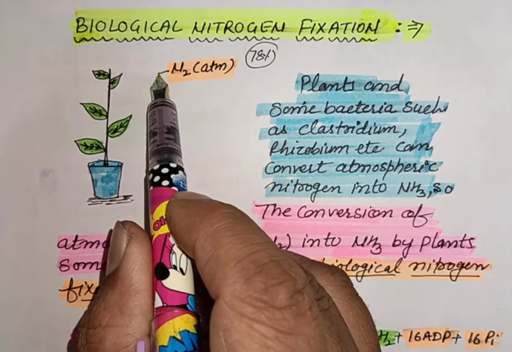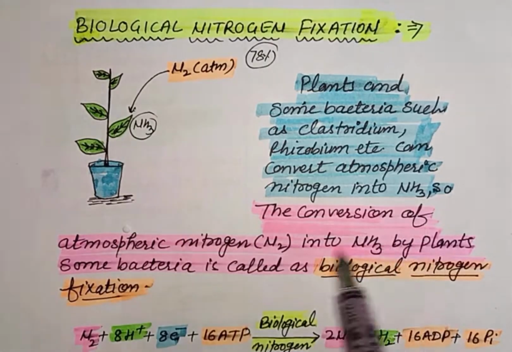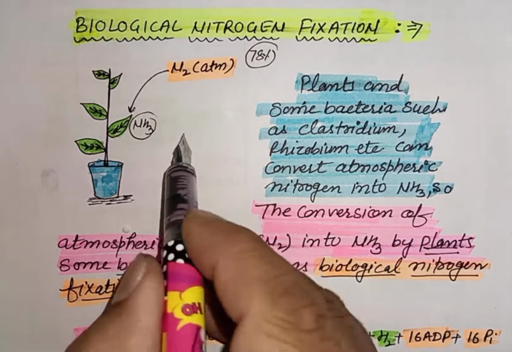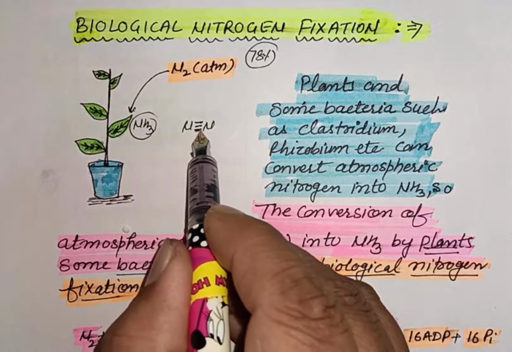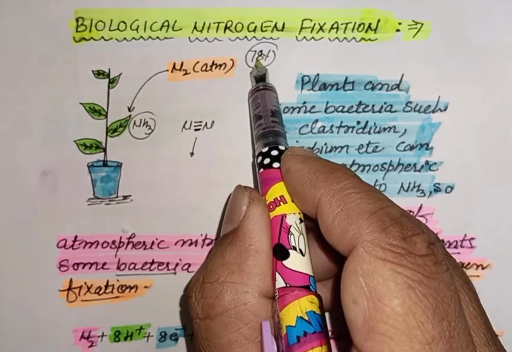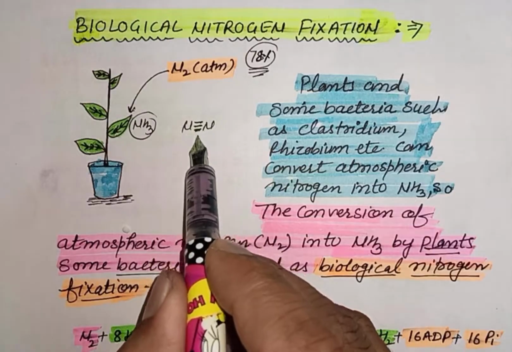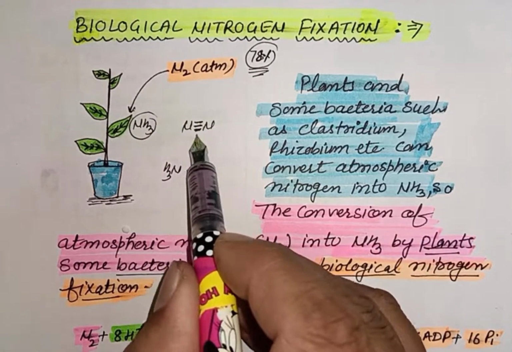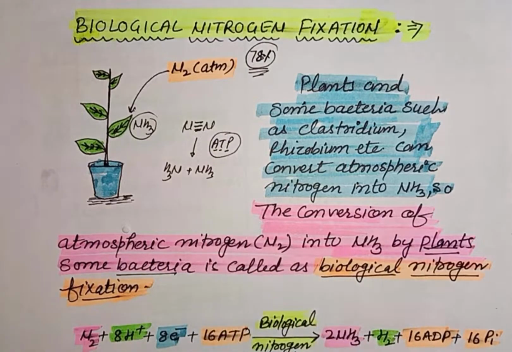So conversion of the atmospheric nitrogen into ammonia, that is NH3, by some bacteria and plants is called nitrogen fixation. To fix the nitrogen into ammonia, it is very necessary to break this triple bond, and this triple bond is highly stable. That's why 78% nitrogen is present in the earth's atmosphere, because it is highly stable. So to break this triple bond and to make NH3, we need a high energy molecule, that is ATP, adenosine triphosphate molecules.